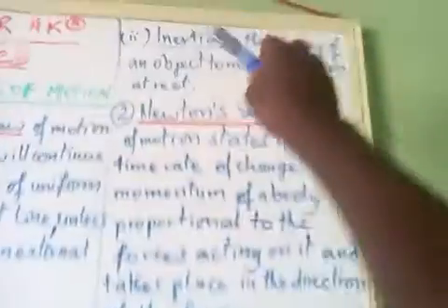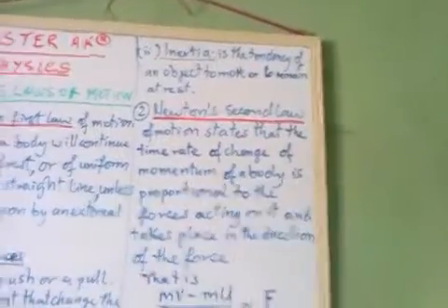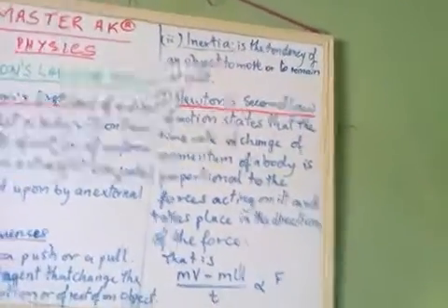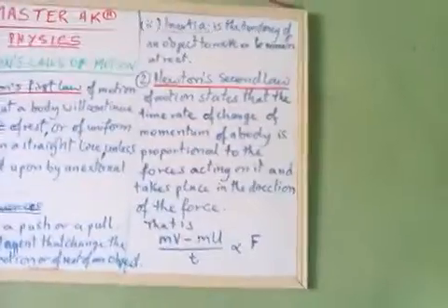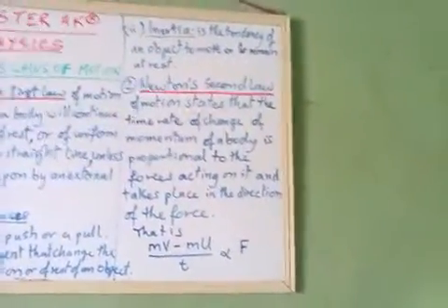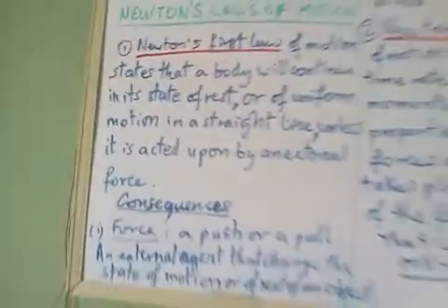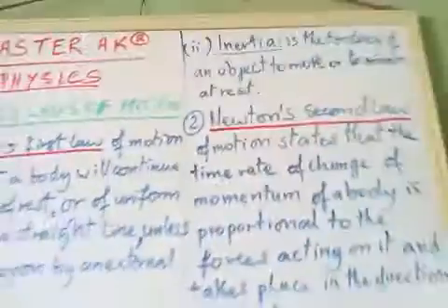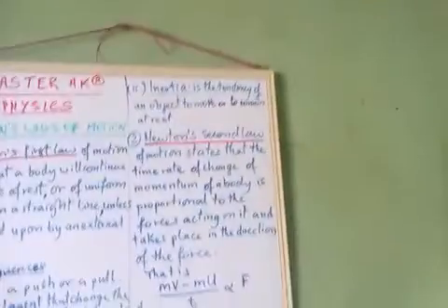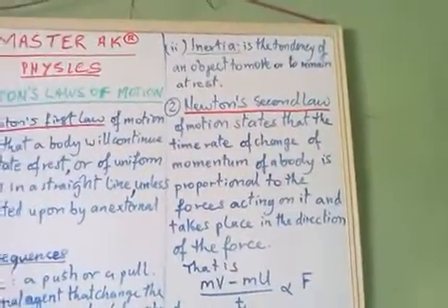Now, the second consequence of Newton's first law is that we now have a new word called inertia. Inertia is defined as the tendency of an object to move or to remain at rest. That is, an object wants to remain at rest if it is at rest, and wants to continue moving if it is already moving. That is what we call inertia. So from Newton's first law, the two consequences we have are a new definition for force and a new word, inertia, which is defined as the tendency of an object to move or to remain at rest.